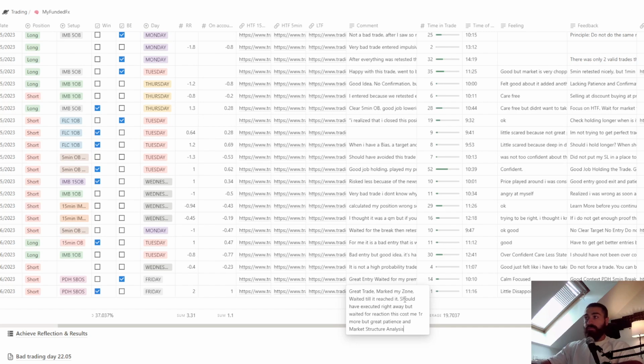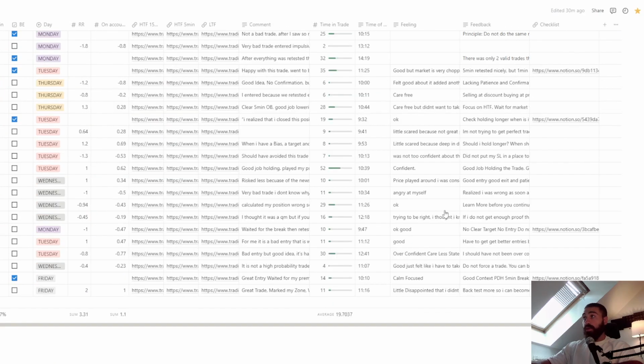It's a great trade, marked my zone, waited till it reached it, should have executed right away but waited for reaction. This cost me 1 hour more, but great patience and market structure analysis. Over here I write my feelings for this trade. So a little disappointed that I didn't enter from my zone, entered after the reaction, but glad it played out.